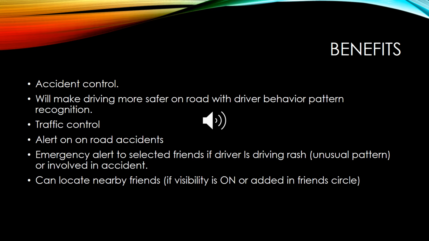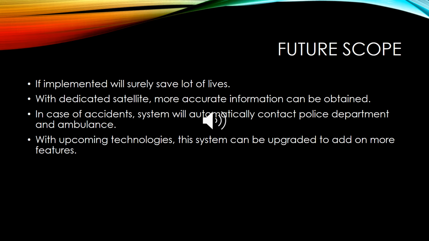Also, our system can locate nearby friends. Come on, who doesn't want to meet their friends while going on a route or on a trip, or even if you go to the office, there might be a chance that you can meet your friends. You can see where they are, if they are in a radius, and if their visibility is on. These are the benefits of our system.